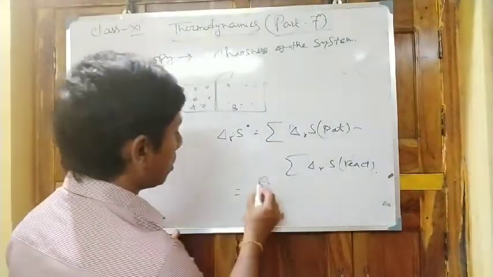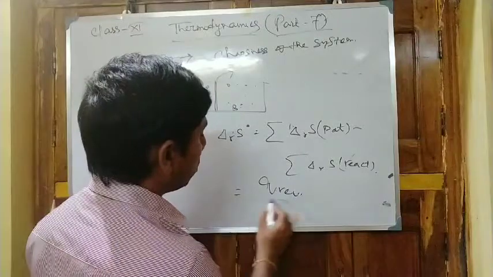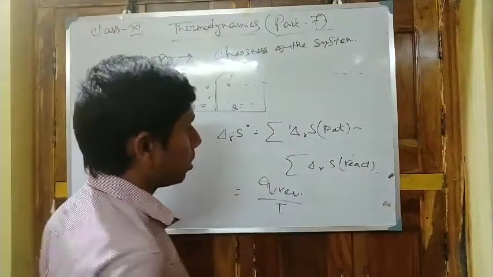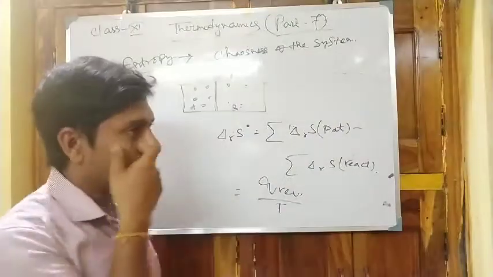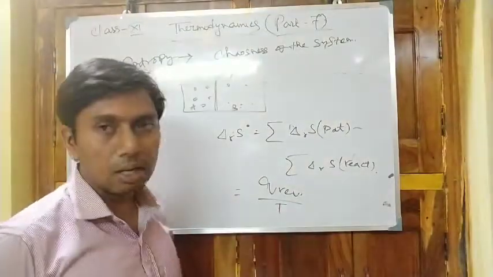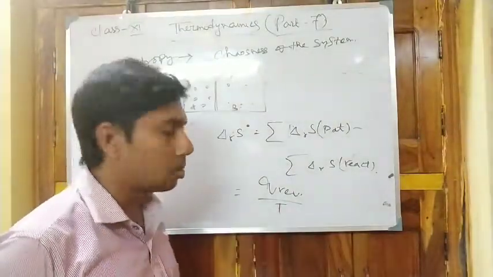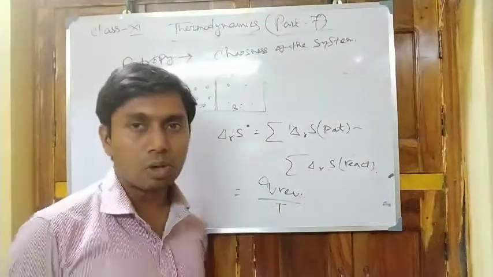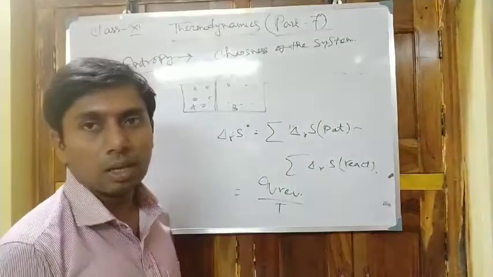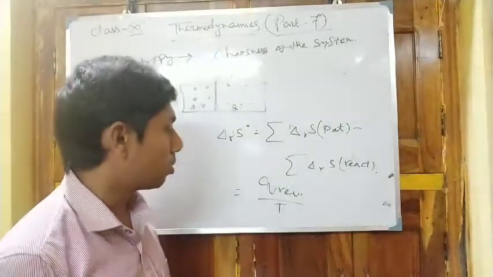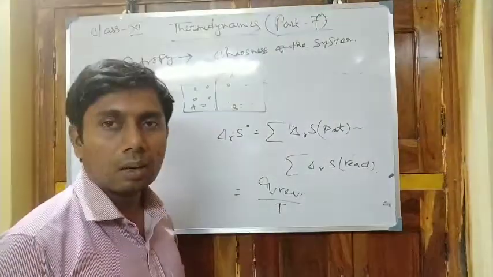Now it is q reversible by T. So the entropy function is inversely proportional to the absolute temperature. Entropy is defined as the heat change in a reversible process divided by temperature.